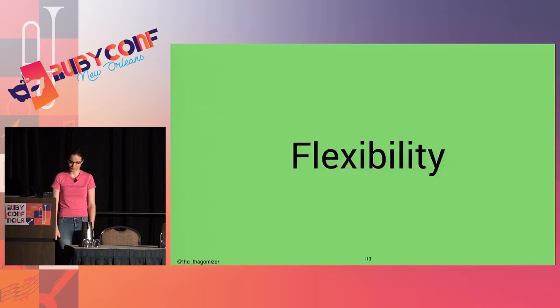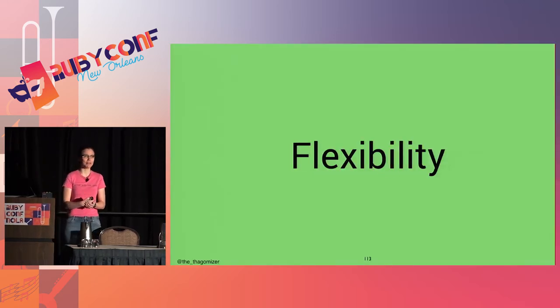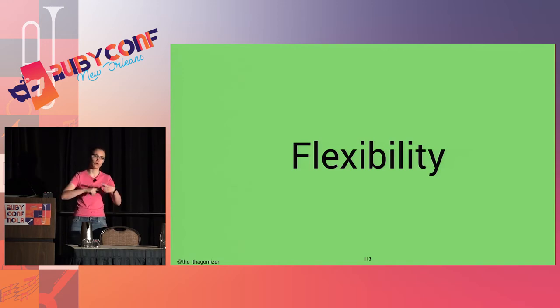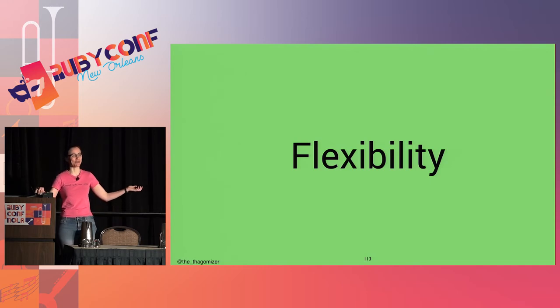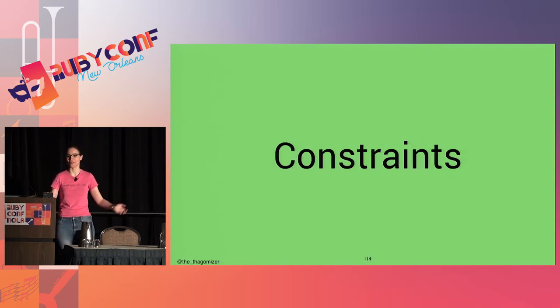So strengths. One of the awesome things about Prolog is that thing I mentioned about running programs backwards and forwards. This is true of logic programming in general. There's a great talk about miniKanren where they actually run their logic system backwards to generate the code for factorial. Because why not? You can run it backwards and forwards as long as you set up the constraints correctly.